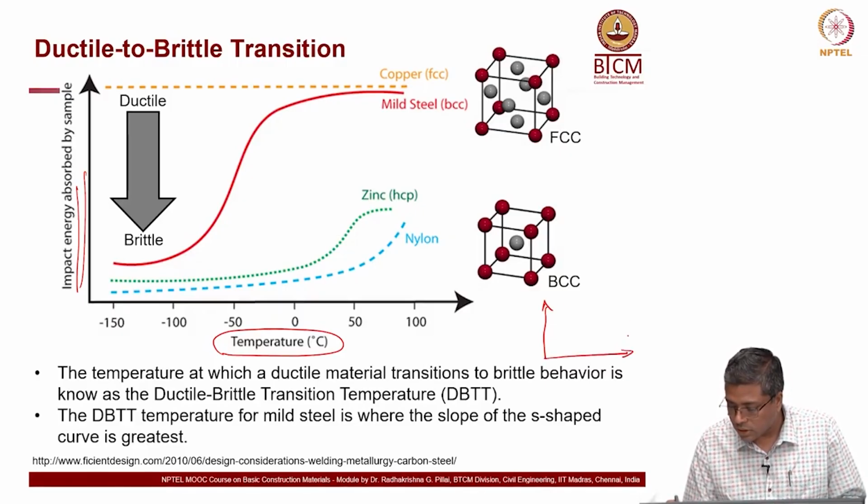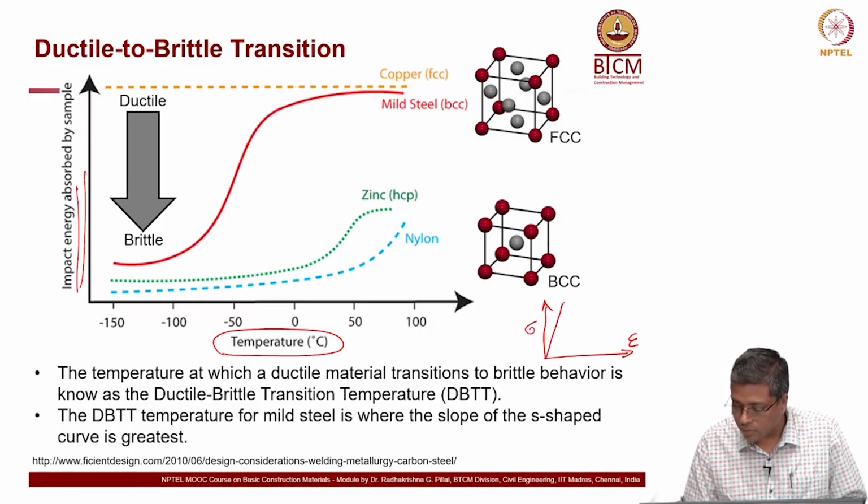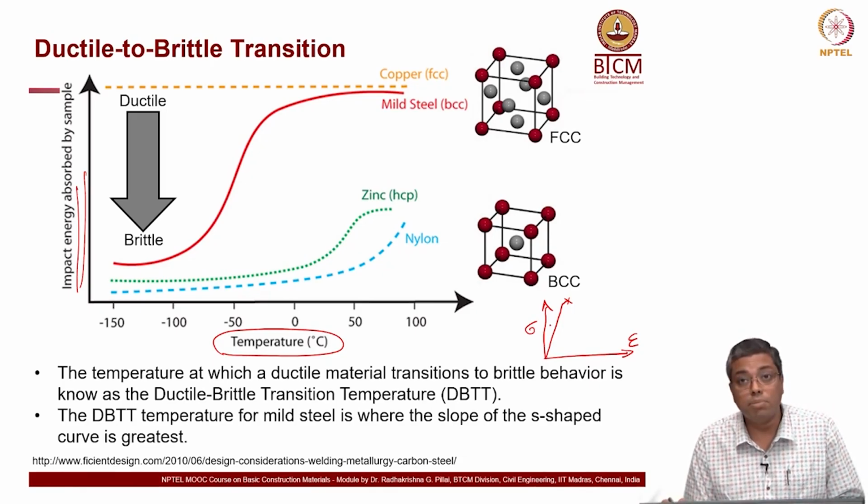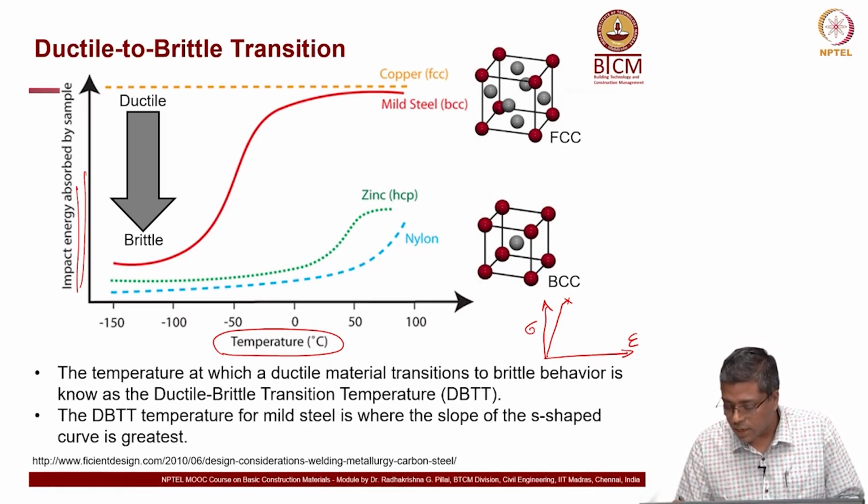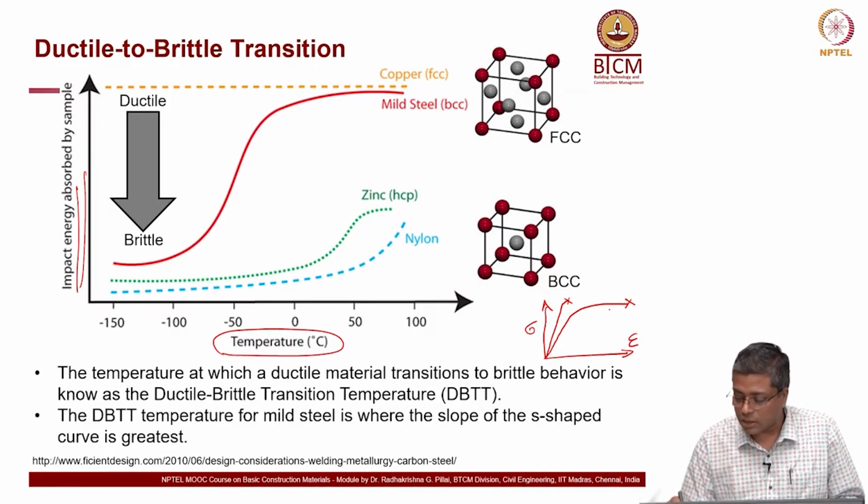If this is strain and this is stress, a material which has a graph something like this and there is a breaking point, we can call it a brittle material. Whereas, if another graph goes something like this and then breaks here, then we can call it ductile behavior.